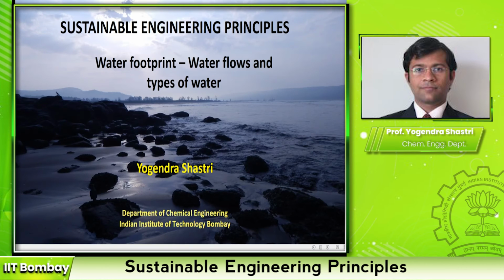In this module, I will start explaining the method of doing water footprint calculations, and the first step for water footprint calculations is to understand different water flows in a particular region or a catchment area, and also to understand different types of waters. In the previous module, in the examples that were shown, there were these green and blue water numbers. So I want to explain the concept of green and blue water in this module.